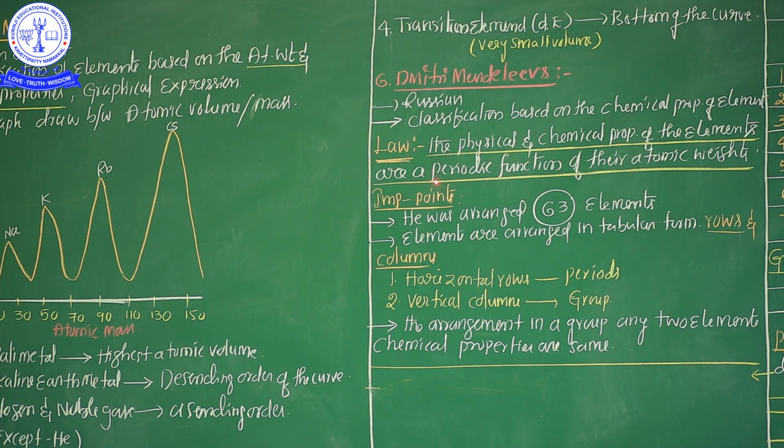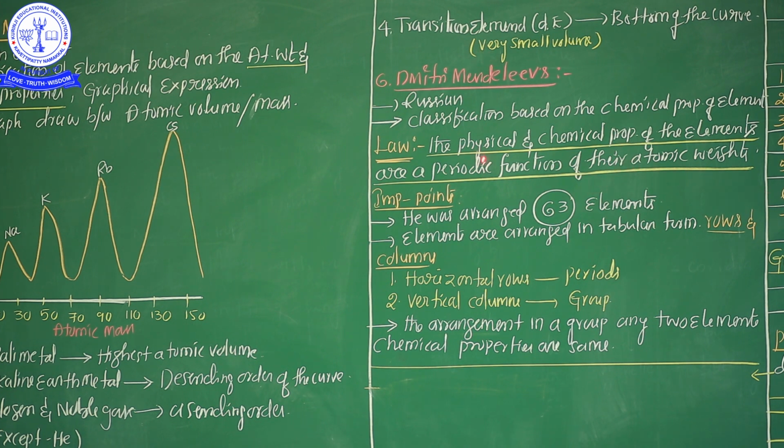When elements are arranged in increasing order of atomic masses, the physical and chemical properties of the elements are periodic functions of their atomic weight. This is the extended definition, but whenever you write the exact law of Dmitri Mendeleev, this point is most important: the physical and chemical properties of the elements are a periodic function of their atomic weights.